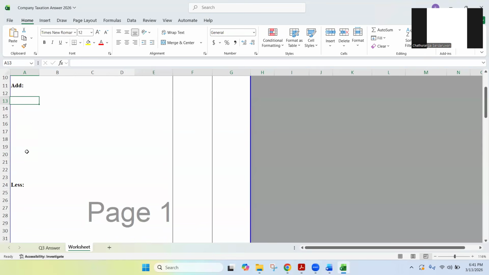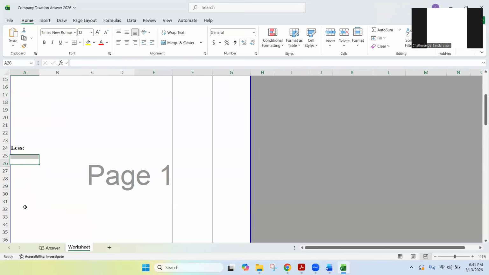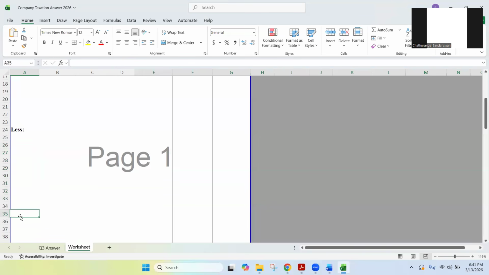Add then less. Right? So after adding and after deducting different items, ultimately you can get the final business income value. And then what is the second income source? I'm writing that as well. I'm going to write the full structure. That's how we can do it.